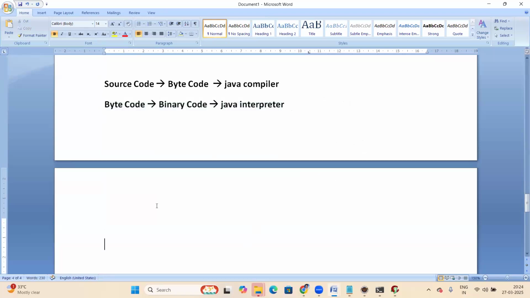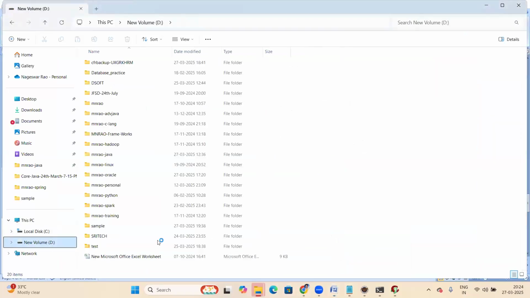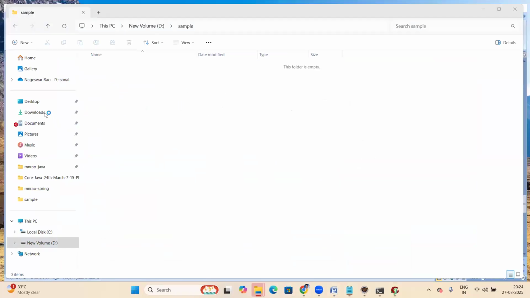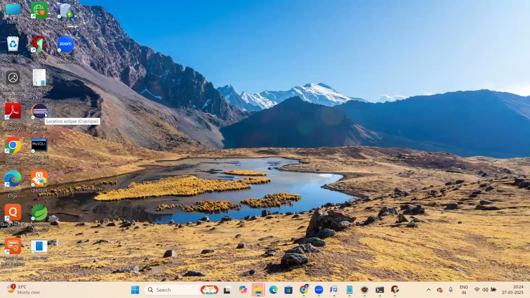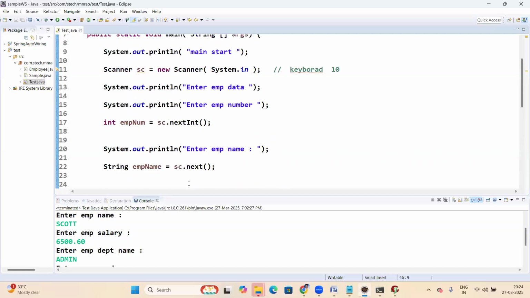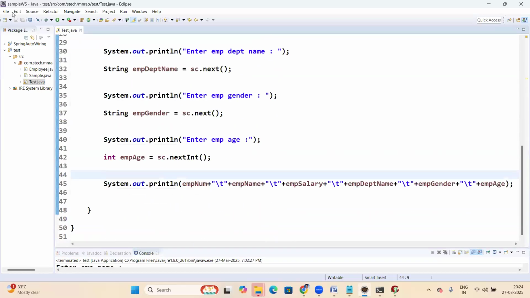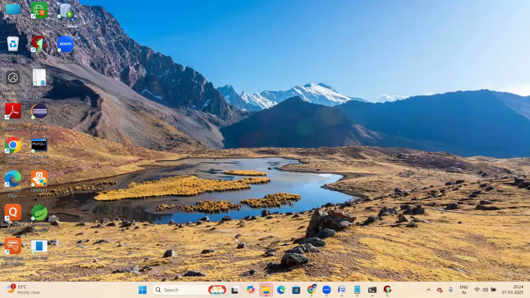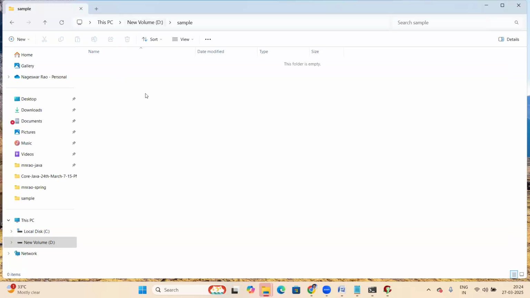Let us see a Java example. In the D drive, same sample folder. For Java, actually Eclipse is there, but I'm not showing Eclipse here. Eclipse I will discuss in the next session. I'm using simply Notepad. Here I'm developing a simple Java program.